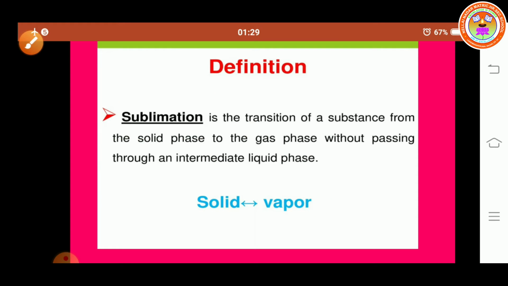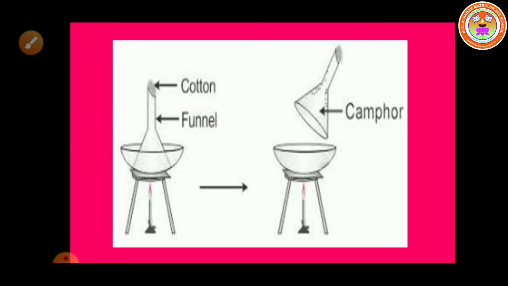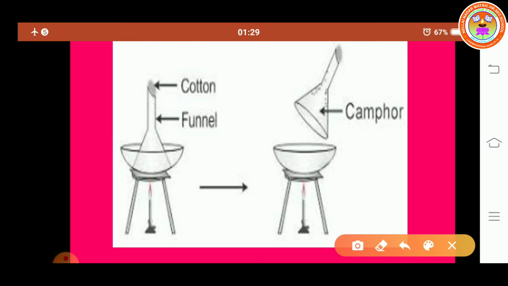So, what happens in a sublimation reaction? In a sublimation process, a solid is directly converted into the gaseous state without passing through the liquid state. So, direct conversion of a solid into gas is called sublimation. For example, take some camphor in a china dish. What is meant by a china dish? This is a china dish, this is a funnel, and this is a burner.